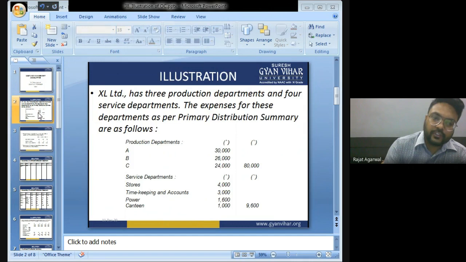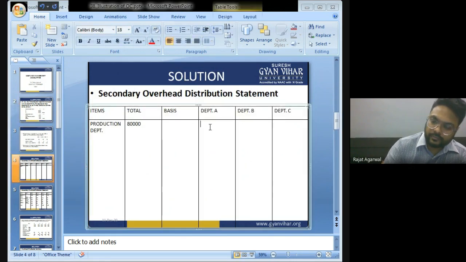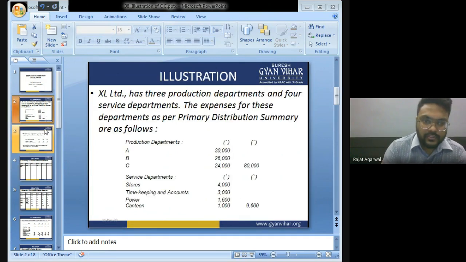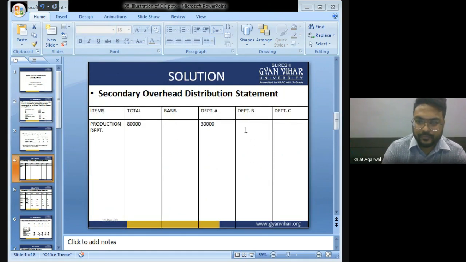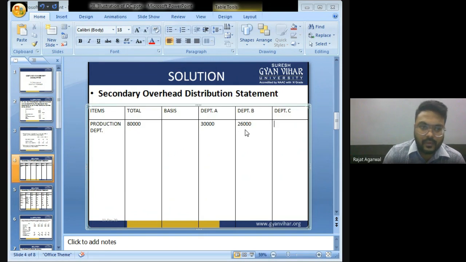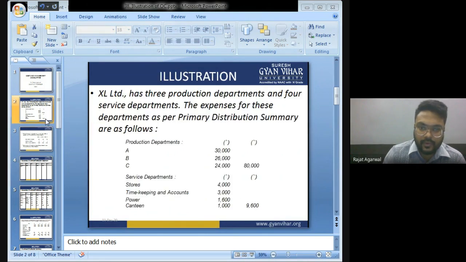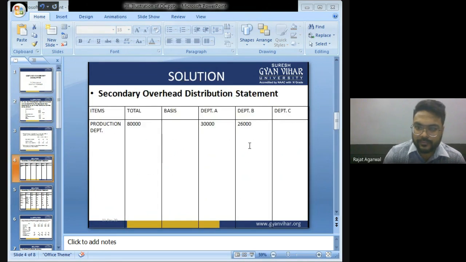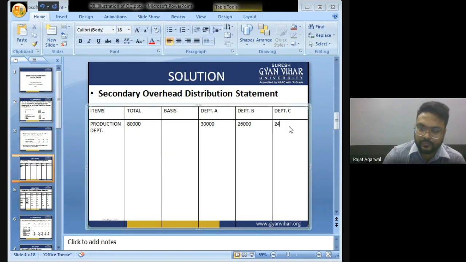This is already distributed. 30,000. Then 26,000. And then 24,000. This was already distributed.